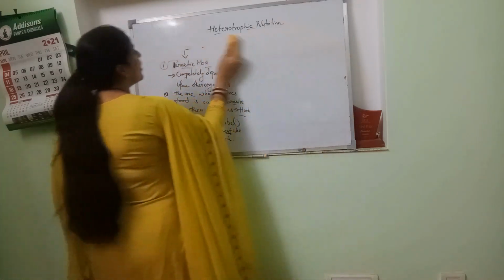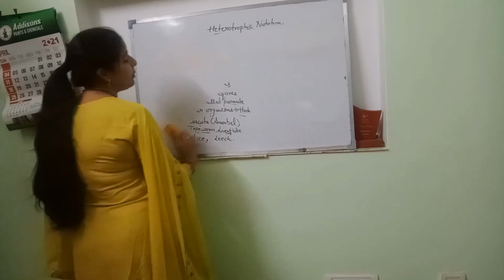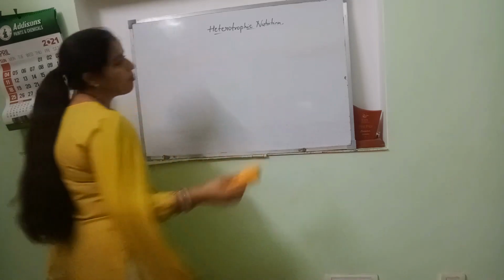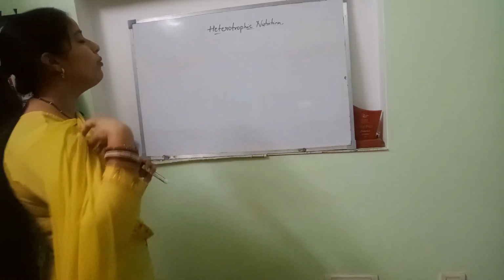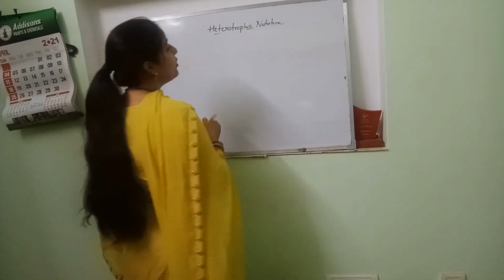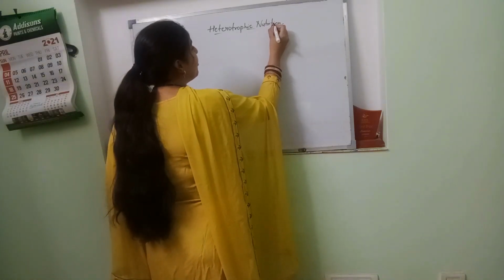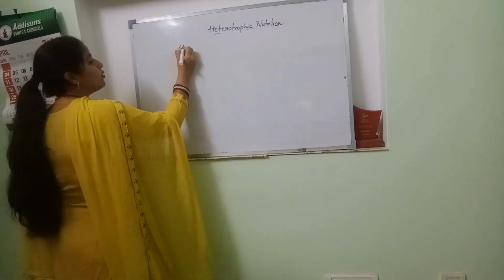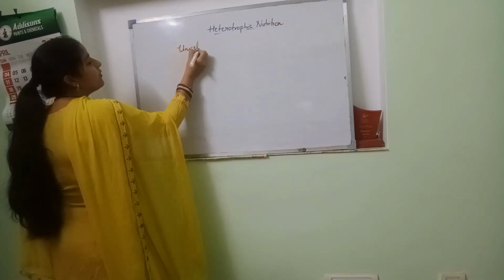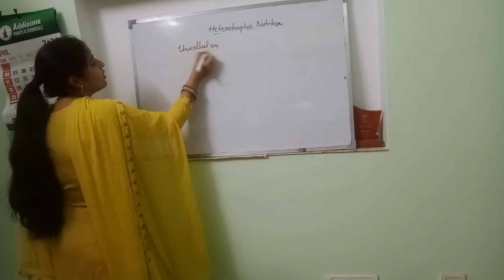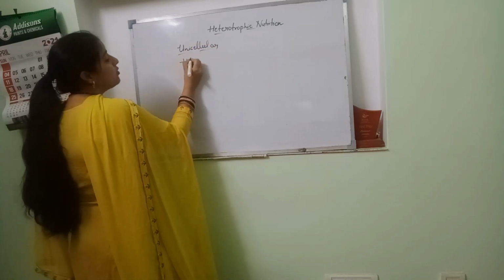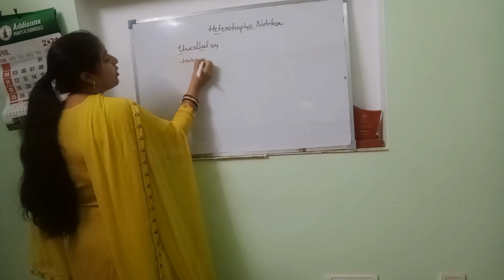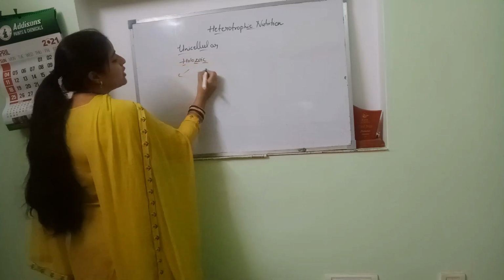Holozoic nutrition. Majorly we read about the human digestive system, human nutrition, but there are many examples in unicellular organisms also. In unicellular organisms, for holozoic nutrition we have two examples.